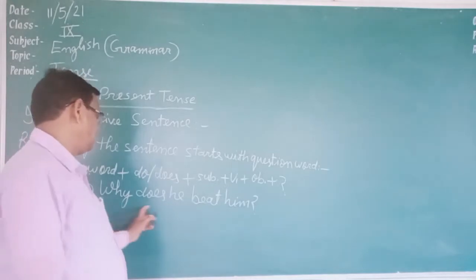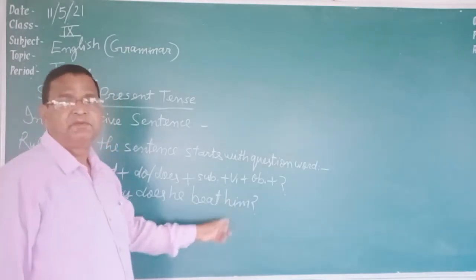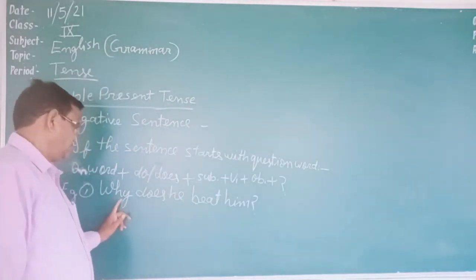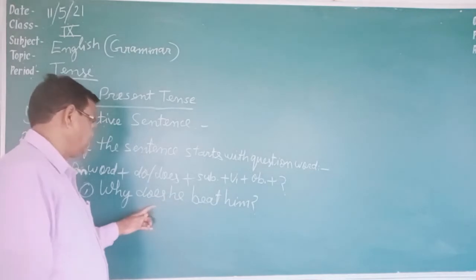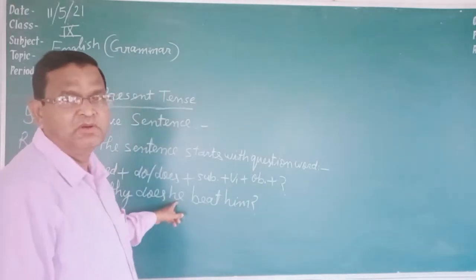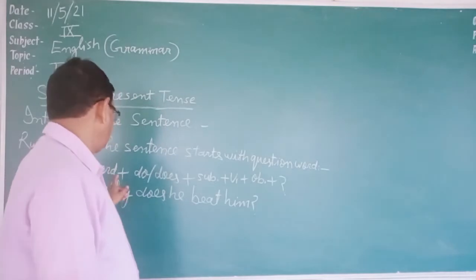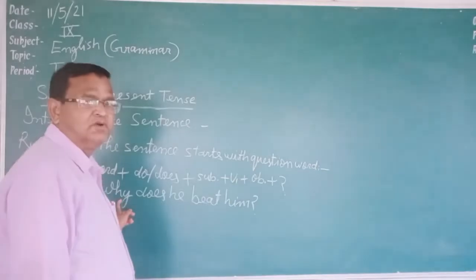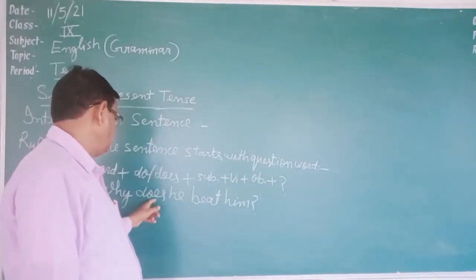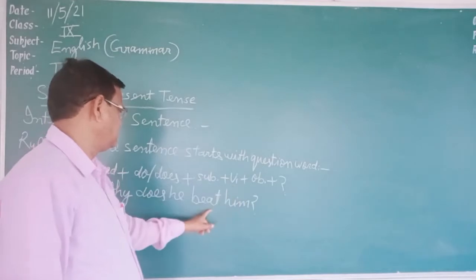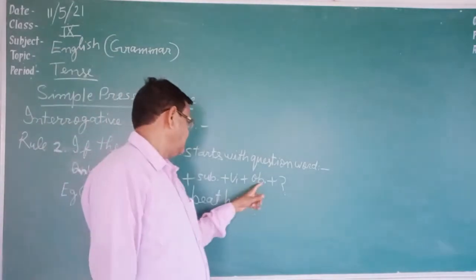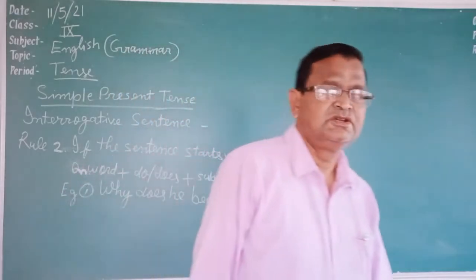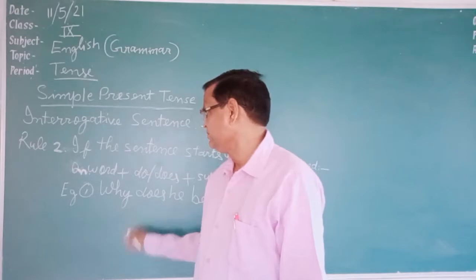You see, this sentence is of simple present tense, and the interrogative starts with the question word why. Here the subject is singular, so does has been used. If the subject is I, you, or plural, then do will be used here. According to this rule, first the question word why is written, then do or does, then the subject, then the verb first form beat, then the object him, then a question mark. If the sentence starts with a question word, we apply this rule.